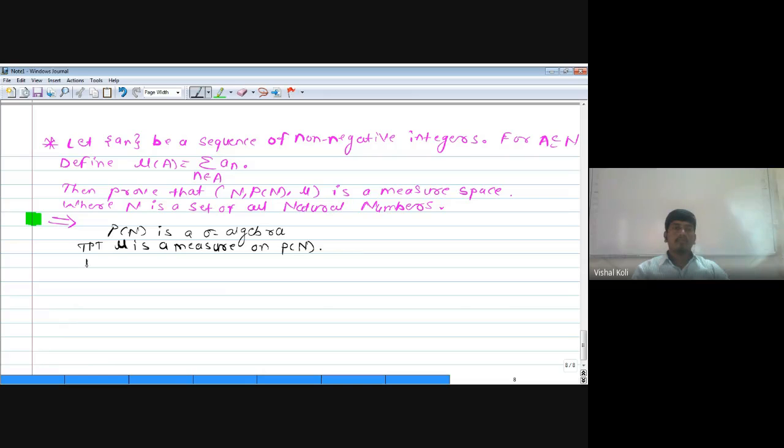Now, the measure of phi, according to its definition, is the summation over n belonging to phi of a_n. As there is no element in this set, such a sum is empty, so it must be equal to 0. Since the measure of any set is either 0 or greater than 0, and as here there is no member belonging to this set, its measure must be equal to 0.